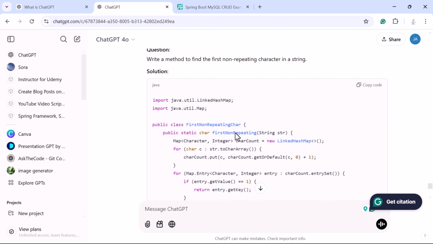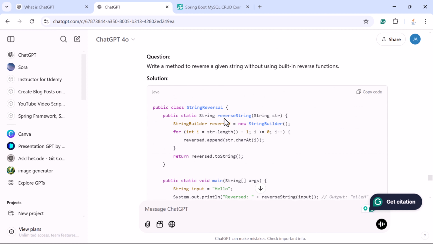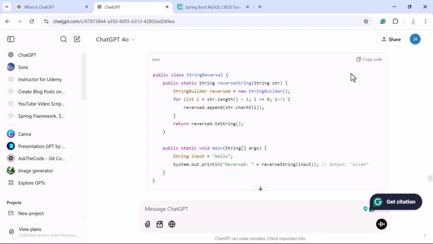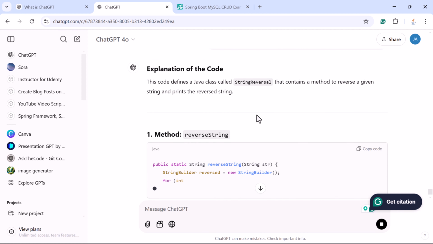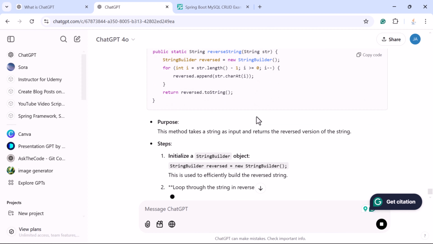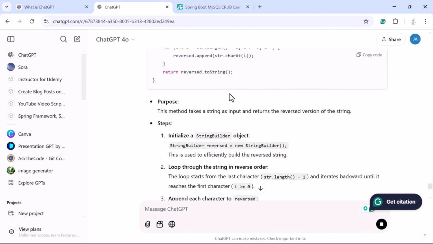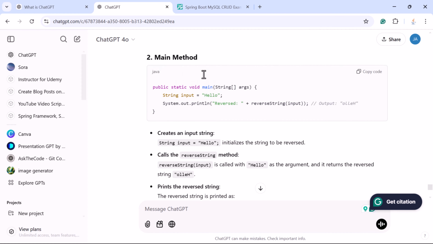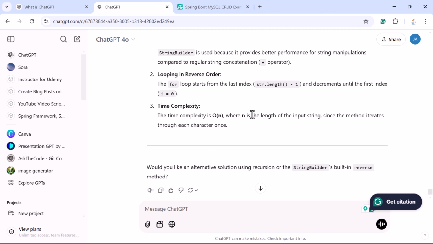And if you want a further explanation for the solution, you can ask a follow-up question. For example, if you want the explanation for this code, you can just copy the code and ask ChatGPT to explain the following code and paste the code over here. That's it. ChatGPT will help you by explaining the given code step by step. You can see the purpose of the code, the steps, and also you can test the code by using the main method like this, and it will also provide the input and output. Okay, awesome, right? You don't have to spend a lot of time to understand the code.